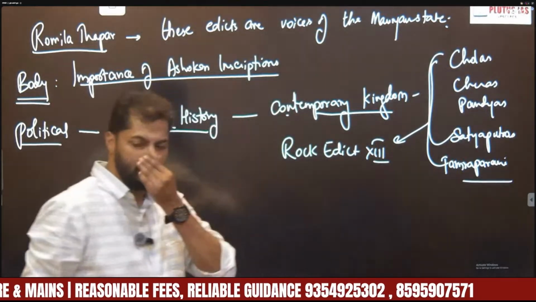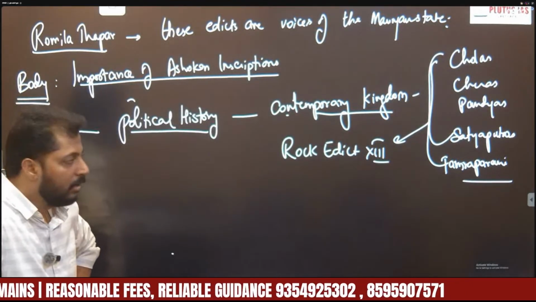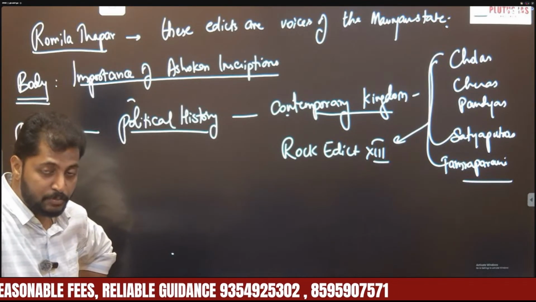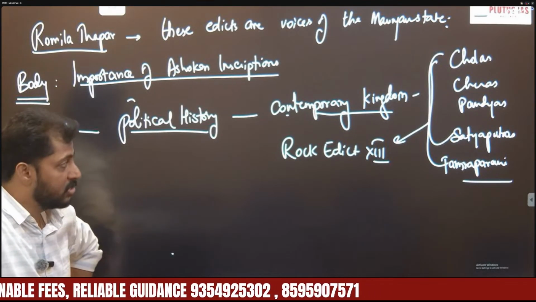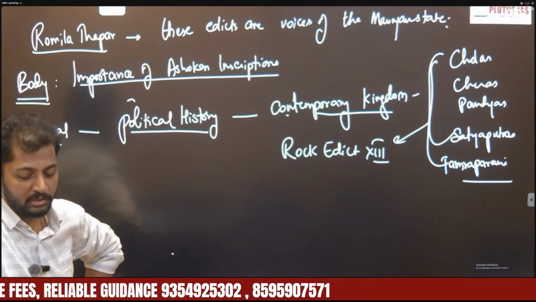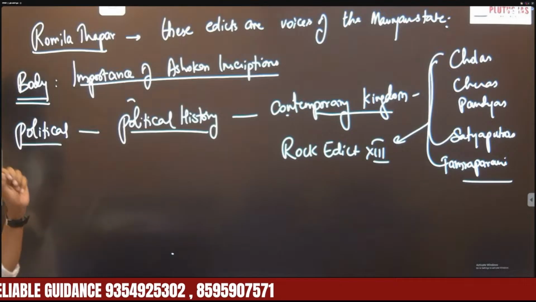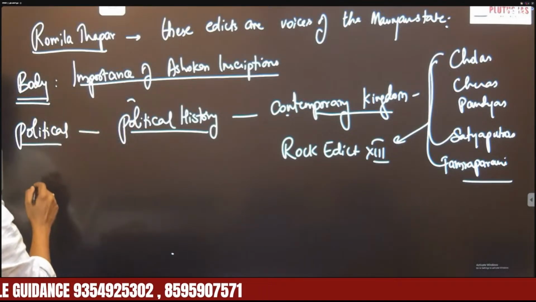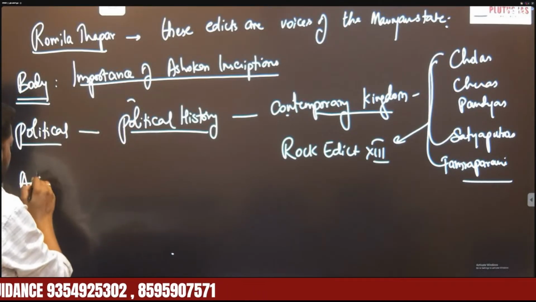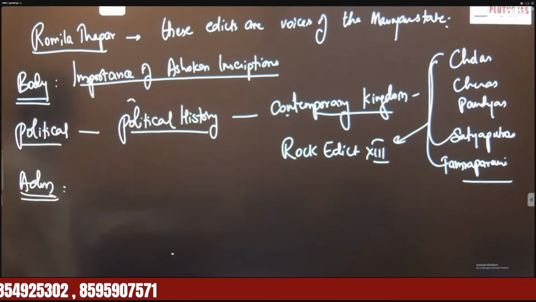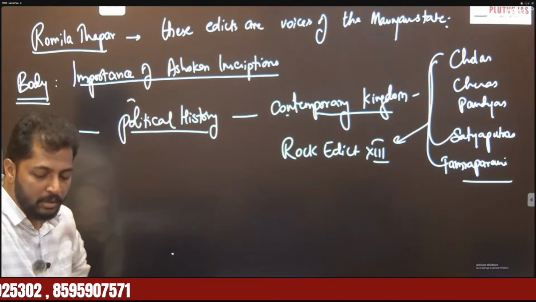So Rock Edict 13 mentions different contemporary dynasties like the Cholas, Cheras, Pandyas, Satyaputras, as well as Sri Lankan rulers like Tamraparani, right? So this is another significant aspect. This is about political history. Similarly, these edicts also give us information about Mauryan administration.